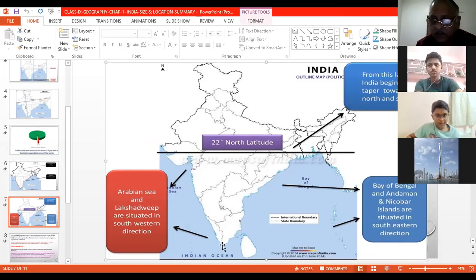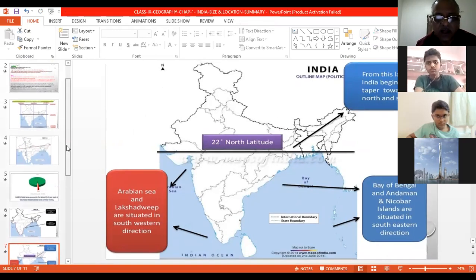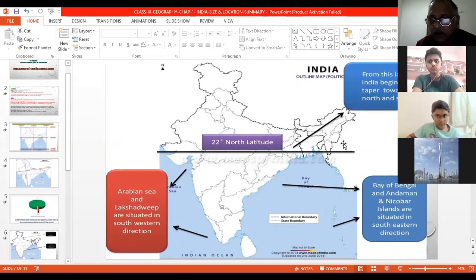It becomes a round shape here, which divides the sea into two parts: the Bay of Bengal and the Arabian Sea, and in between is this land, with the Indian Ocean below. So that is the beauty of India. From the middle it is very big, and as we move down it tapers. What is used in your book? Tapers. Taper means the width is going down or diminishing, becoming less and less and a round shape in the end, which divides the Indian Ocean into two: the Bay of Bengal and the Arabian Sea.